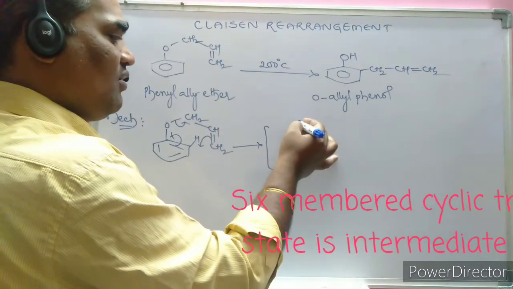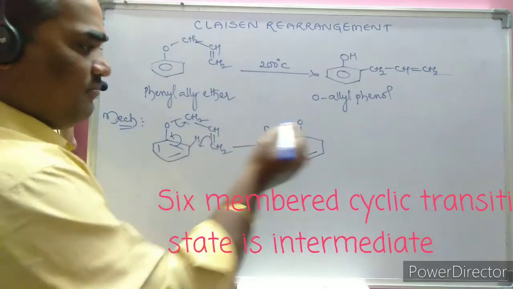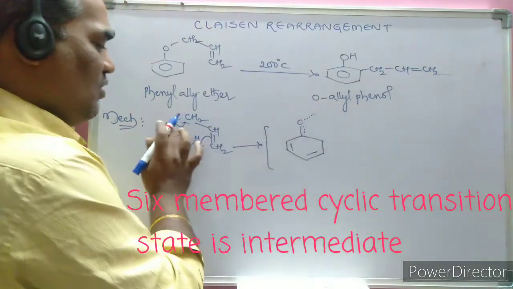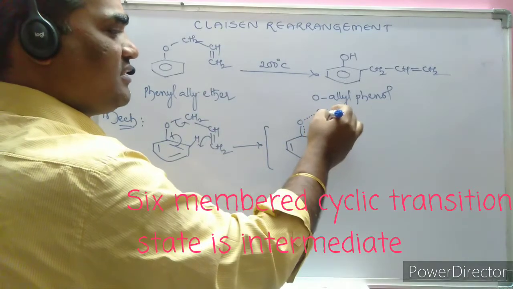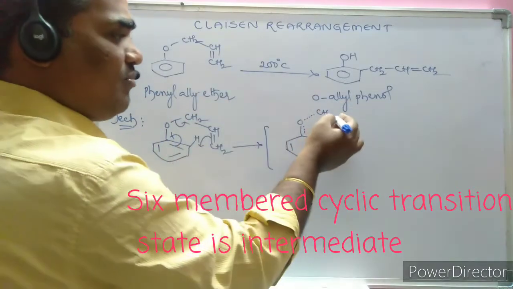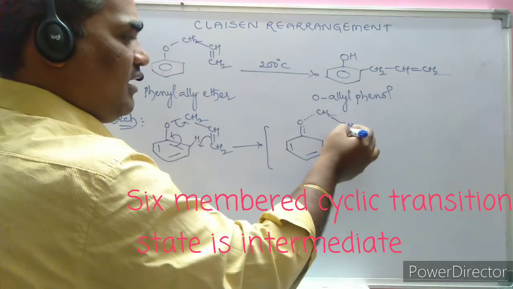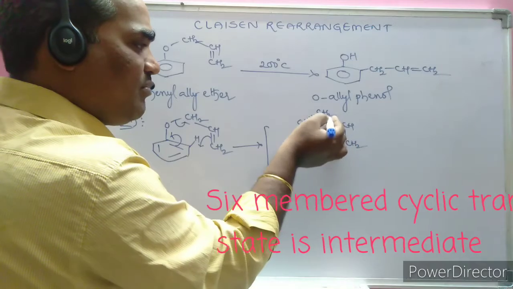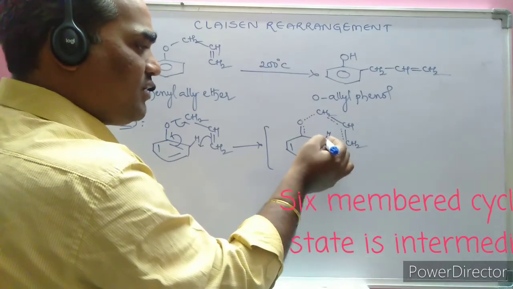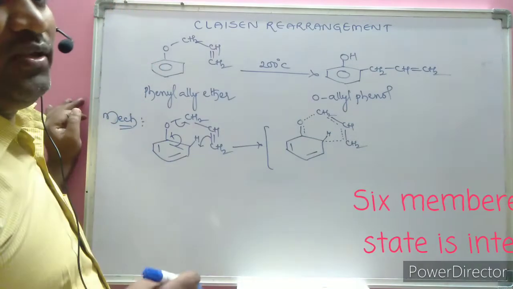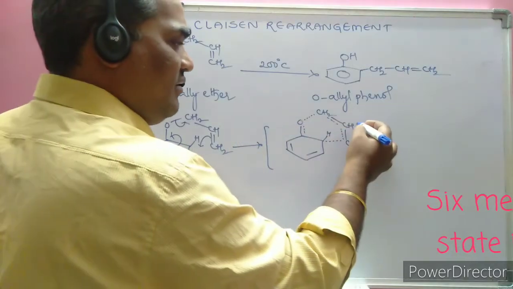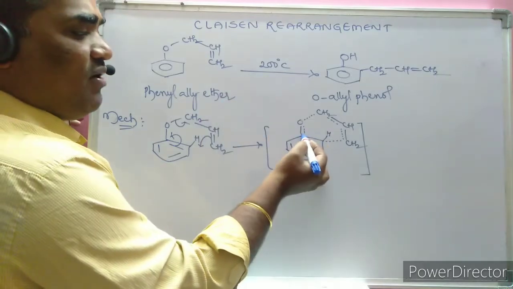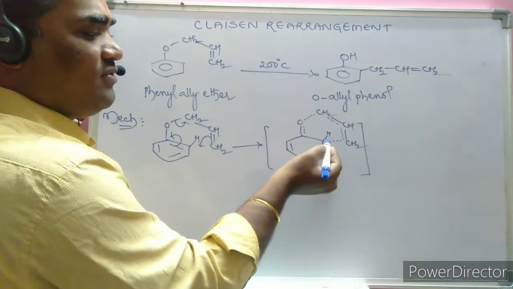One bond is already present between oxygen and the phenyl ring, one more bond is formed, and here the bond is breaking between the oxygen and the carbon atom. Since it is a single bond, between this carbon and this carbon one bond is already present, and one bond is broken, which I represent by the dotted line. The hydrogen atom is already present. Here is a double bond. Here a cyclic six-membered ring intermediate is formed: 1, 2, 3, 4, 5, 6.